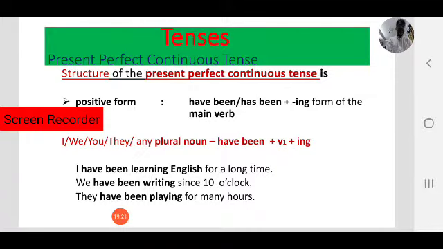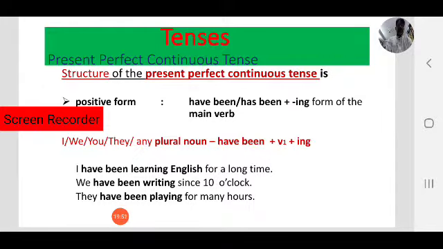So how does the structure change, where do we use have been and where do we use has been in this present perfect continuous tense? Except third person singular, we use have been plus ing form, the present participle.